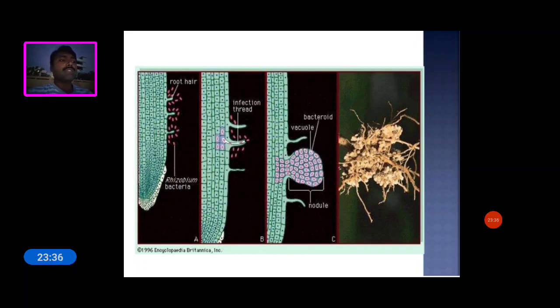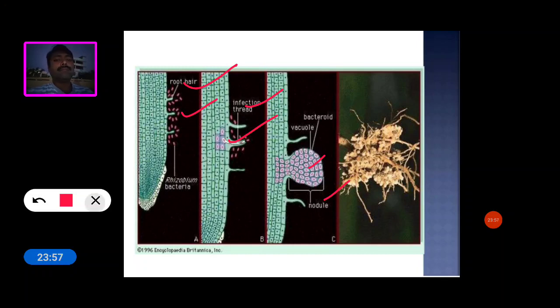The first step is the root hairs and attachment of rhizobium bacteria, and the infection thread is formed. Then the bacteroids are formed, and then the root nodule is formed. This is the process of nodule formation.